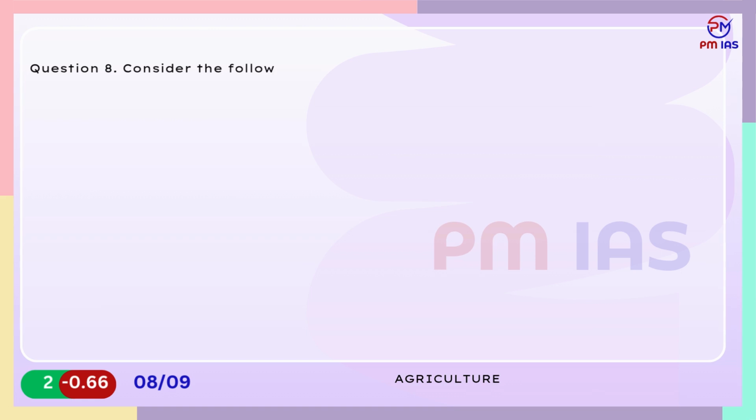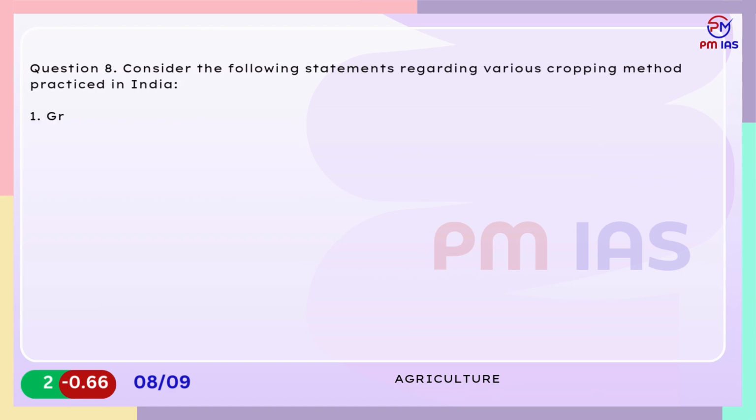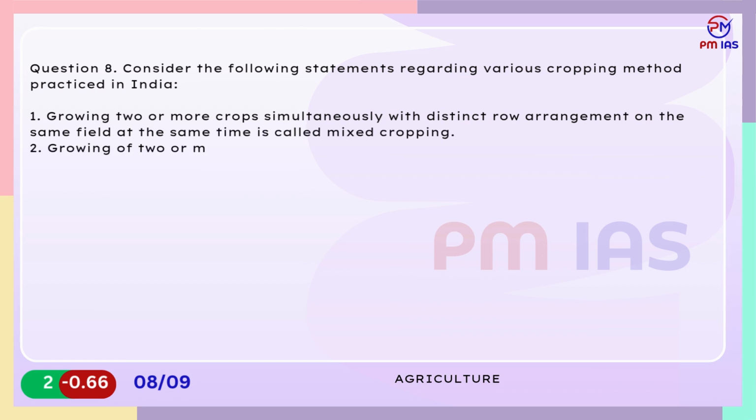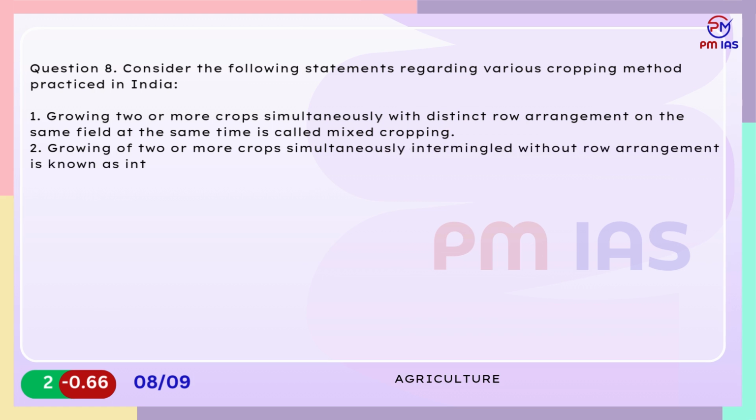Question 8. Consider the following statements regarding various cropping methods practiced in India. 1. Growing 2 or more crops simultaneously with distinct row arrangement on the same field at the same time is called mixed cropping. 2. Growing of 2 or more crops simultaneously intermingled without row arrangement is known as intercropping. 3. Sugarcane and banana are examples of ratoon cropping.